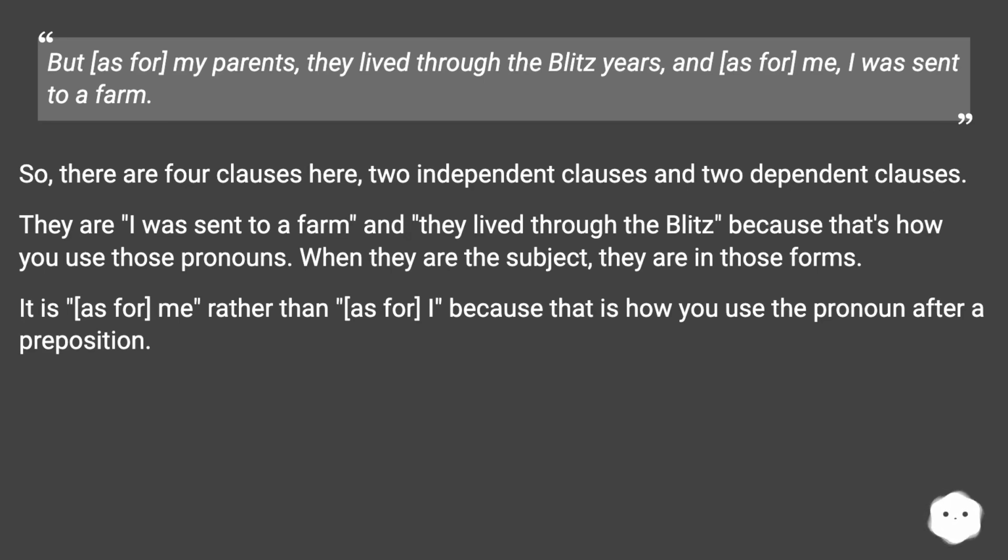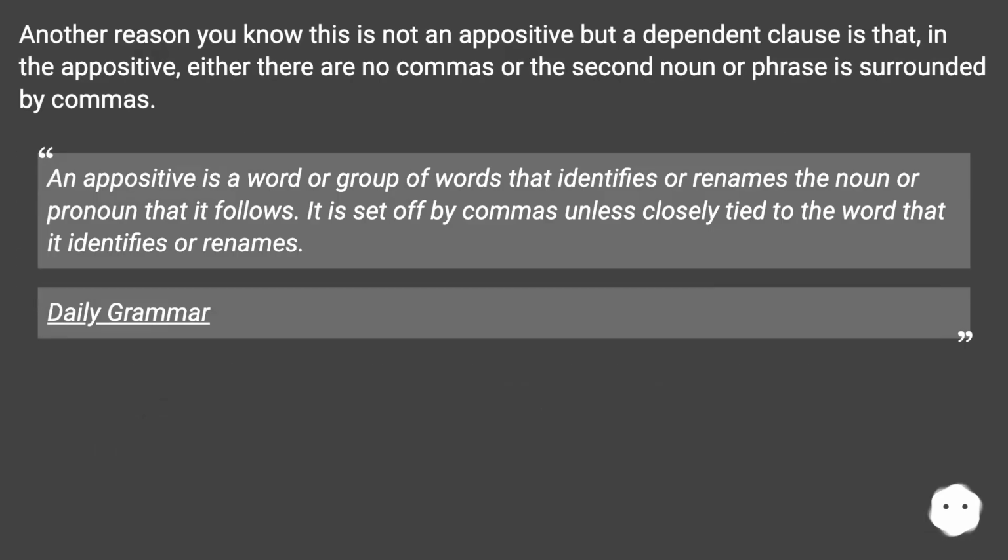They are "I was sent to a farm" and "they lived through the Blitz", because that's how you use those pronouns. When they are the subject, they are in those forms. It is "as for me", rather than "as for I", because that is how you use the pronoun after a preposition. Another reason you know this is not an appositive but a dependent clause is that, in the appositive, either there are no commas or the second noun or phrase is surrounded by commas. An appositive is a word or group of words that identifies or renames the noun or pronoun that it follows. It is set off by commas unless closely tied to the word that it identifies or renames. Daily Grammar.